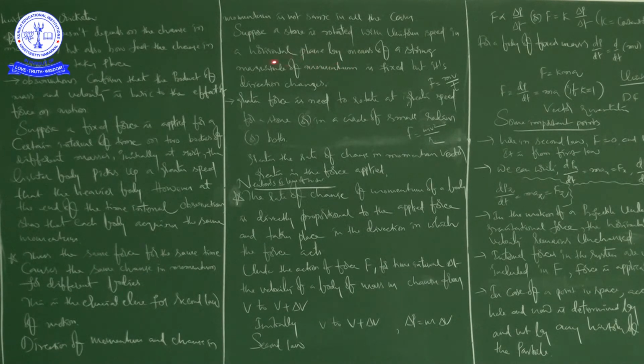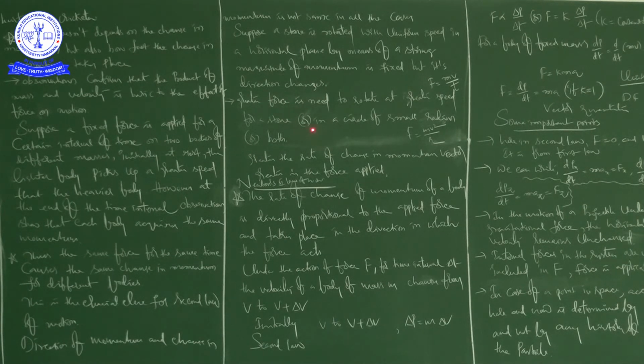Suppose a stone is rotated with uniform speed in a horizontal plane by means of a string. The magnitude of momentum is fixed, but its direction changes. I will repeat the same example because we are talking about the direction of momentum, and momentum is a vector quantity.